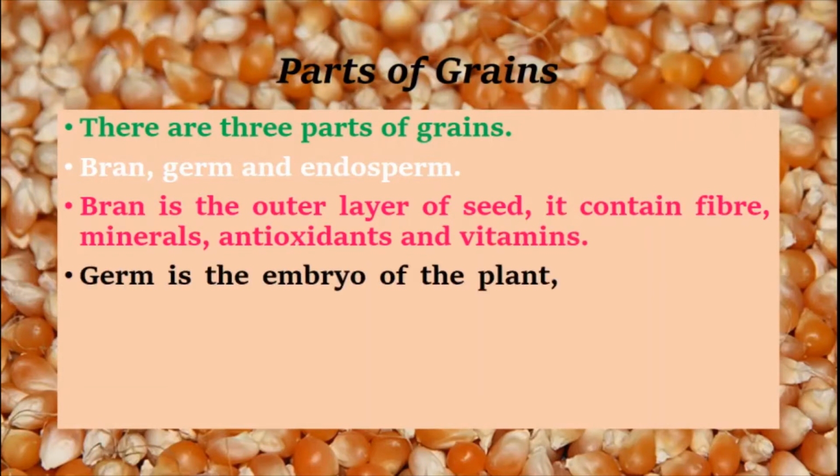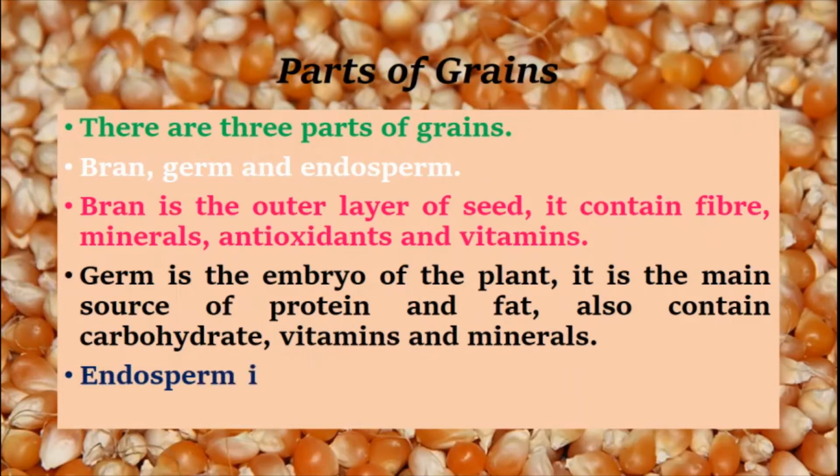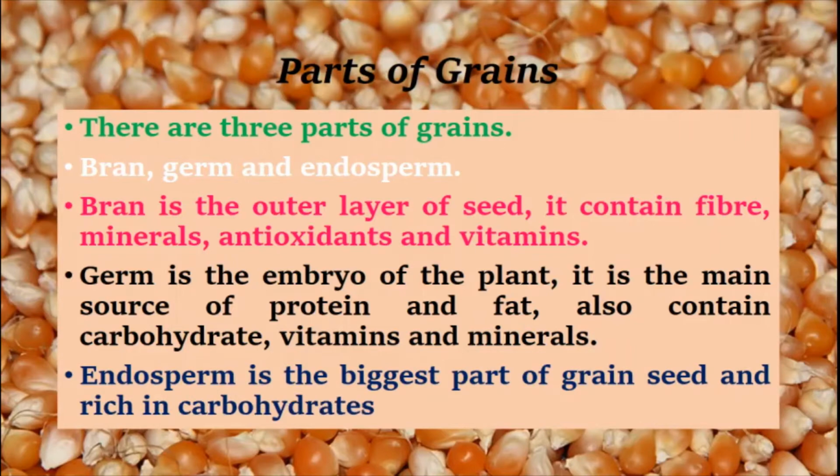Germ is the embryo of the plant. It is the main source of protein and fat, and also contains carbohydrates, vitamins, and minerals. Endosperm is the biggest part of the grain seed and is rich in carbohydrates and protein.